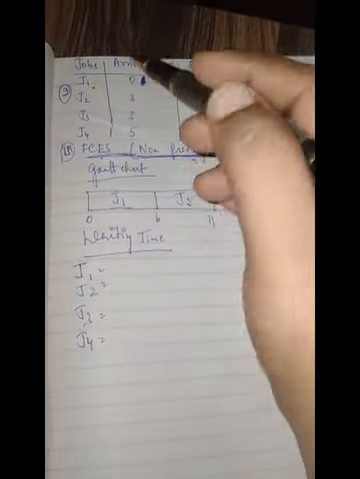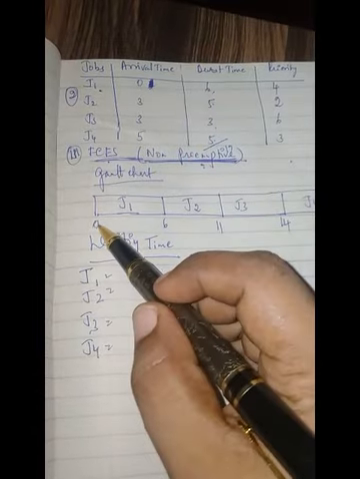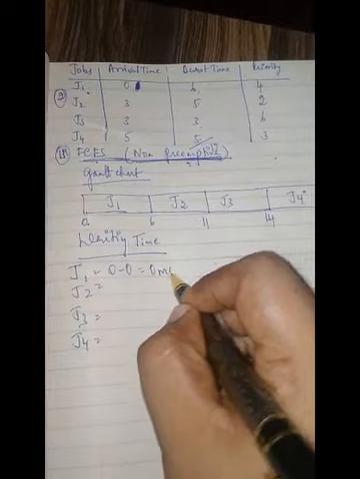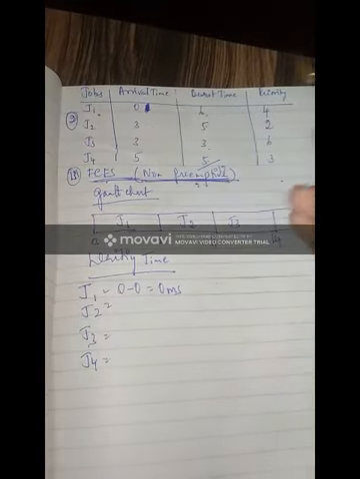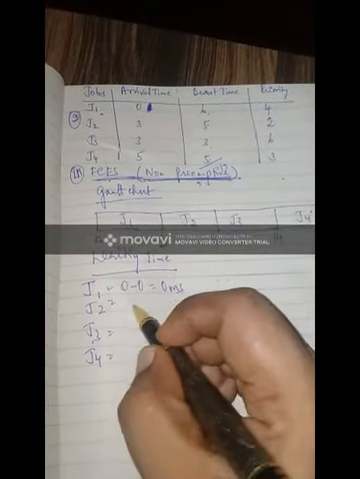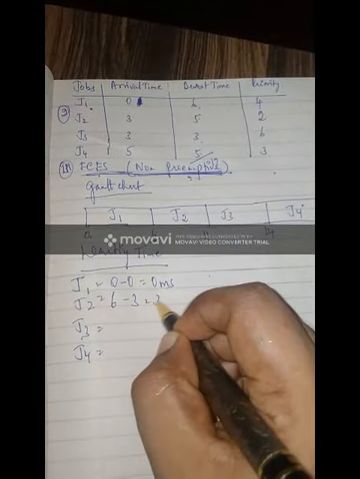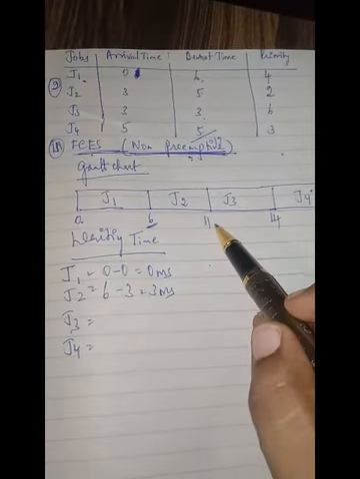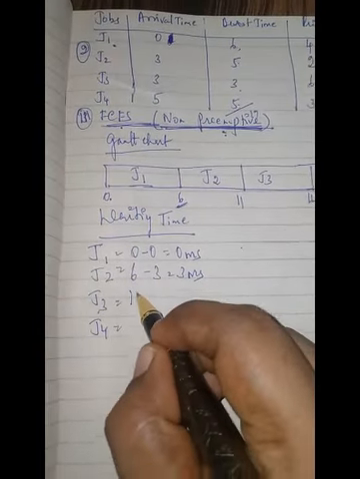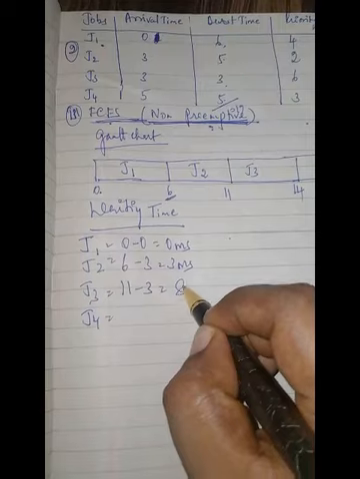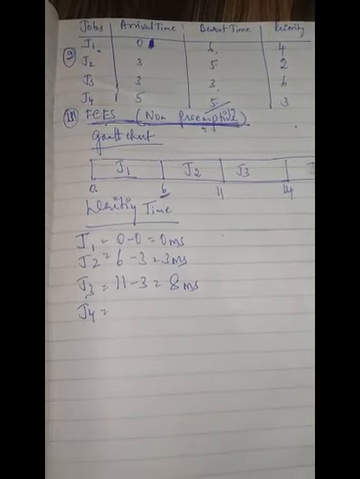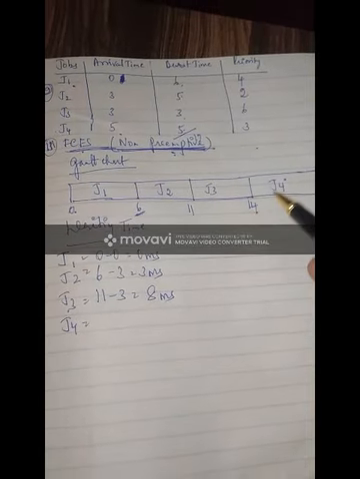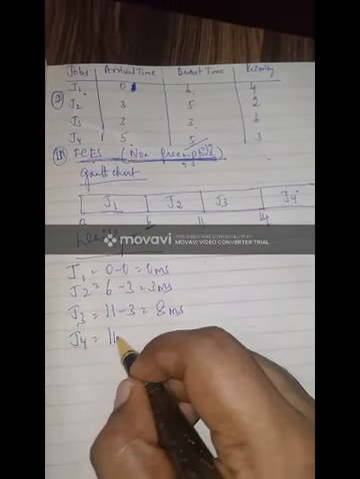J1 came in at 0 milliseconds and got the CPU at 0 milliseconds, so 0 minus 0 is 0 milliseconds. J2 came at 3 and got the CPU at 6 milliseconds, so 6 minus 3 is 3 milliseconds. J3 came in at 3 and got the CPU at 11, so 11 minus 3 is 8 milliseconds. Next, J4 came in at 5 and got the CPU at 14, that is 14 minus 5.